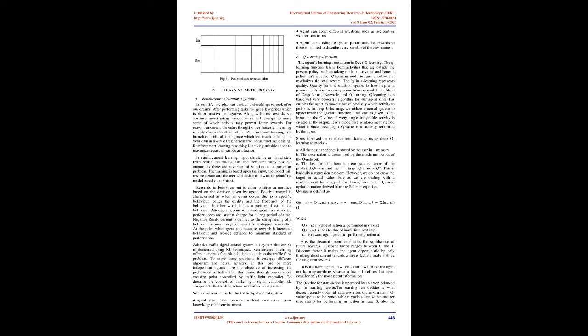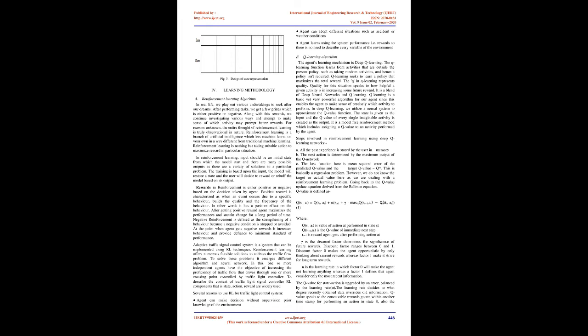Several reasons to use RL for traffic light control system. The agent can make decisions without supervision or prior knowledge of the environment. The agent can adapt to different situations such as accidents or weather conditions. The agent learns using the system performance, i.e.